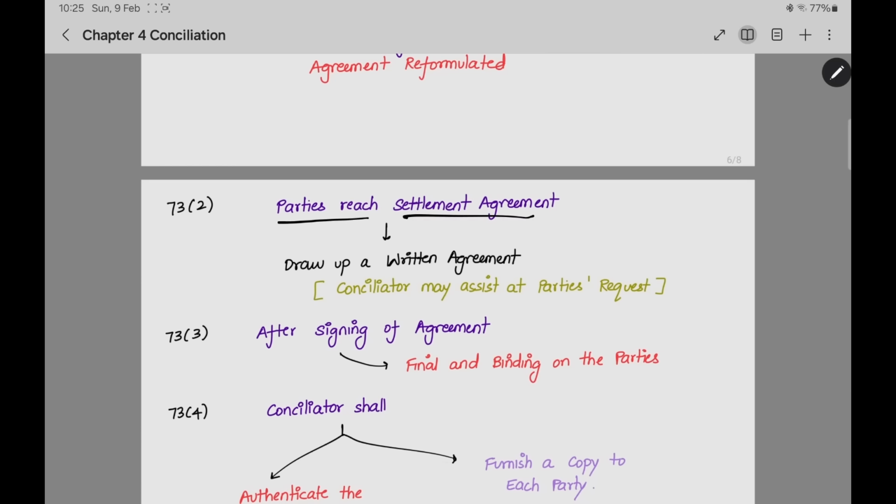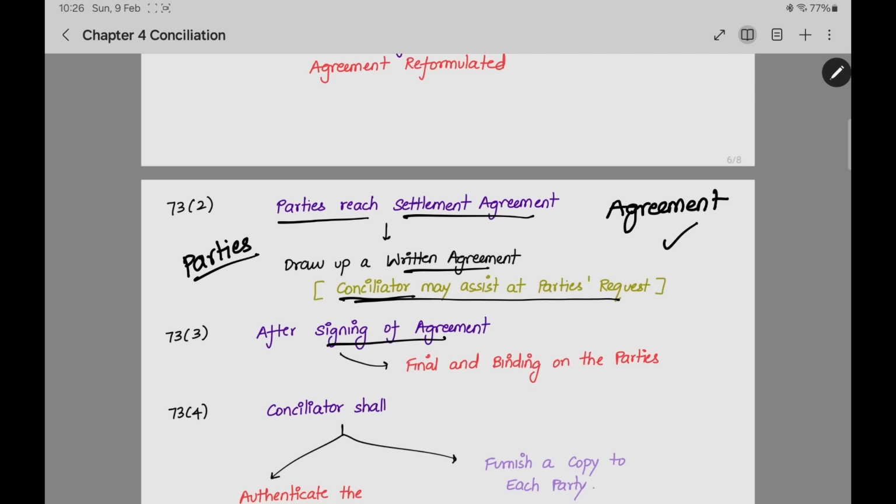If the parties reach the settlement agreement under the above section, and they have prepared and finalized it, then they have to draw up a written agreement. The conciliator may assist at the parties' request. By writing all the things, they should make a final agreement. This agreement can either be prepared by the parties themselves, or if the parties cannot prepare it by themselves, they can ask the help of the conciliator to prepare the agreement. Now, this agreement is prepared and finalized. The next step is signing the agreement.